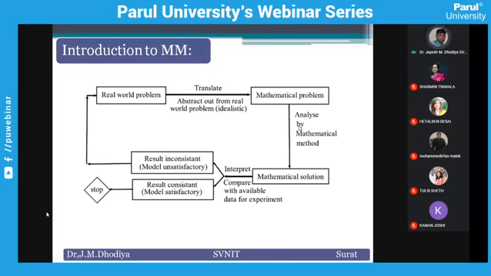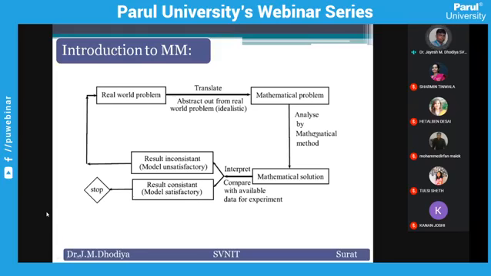If it is an ordinary differential equation, you can apply the ordinary technique. If it is complex, then nowadays we have several other techniques like the Adomian decomposition method and differential transform method. These are analytical techniques that you can utilize to find a solution of ordinary differential equation based problems.